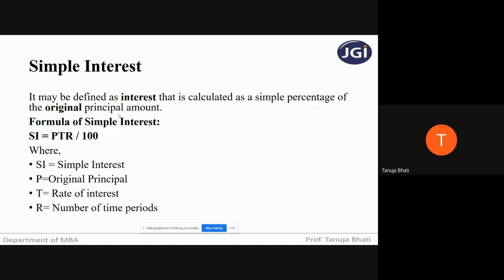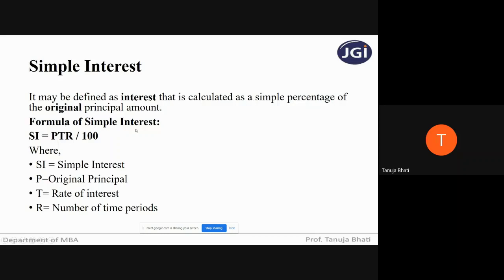For the next year you will not calculate interest on principal plus interest. You will calculate it only on the original principal amount. So simple interest is always calculated on the original principal amount, irrespective of the rate of interest, irrespective of the number of years you have kept the investment in the bank or any other place. Remember students, simple interest is calculated always on the original principal amount.